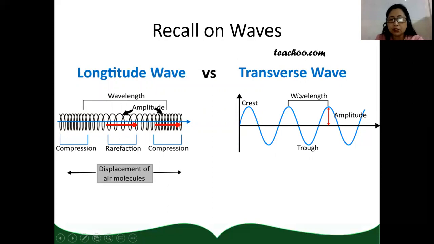While for transverse wave, we have the highest point as the crest, the lowest point as the trough, and the distance or the height between the equilibrium position and the crest or the equilibrium position and the trough is called amplitude. And the length or the distance from one crest to another crest is called wavelength. One trough to another trough is also wavelength.